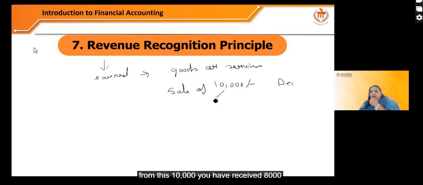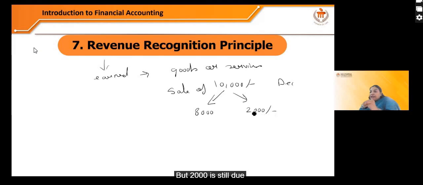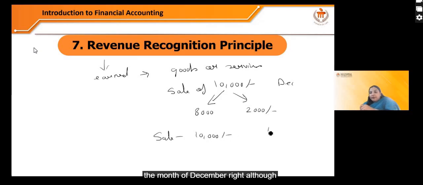Now from this 10,000, you have received 8,000. There is a sale of goods and services. This is a sale on credit. You have received 8,000, but 2,000 is still due here. But still, as per the principle, you need to show the sale of 10,000 in the month of December.